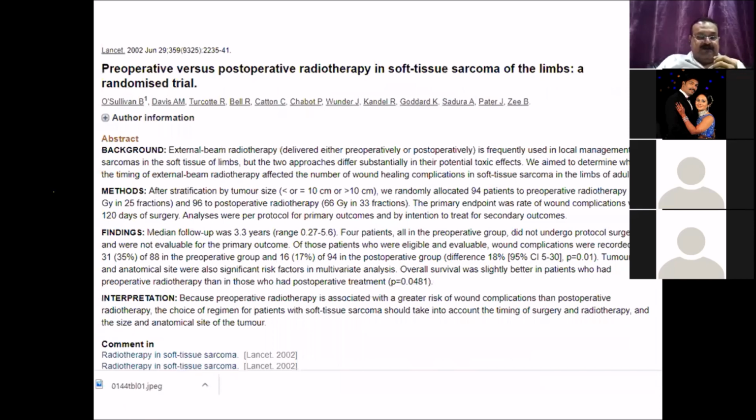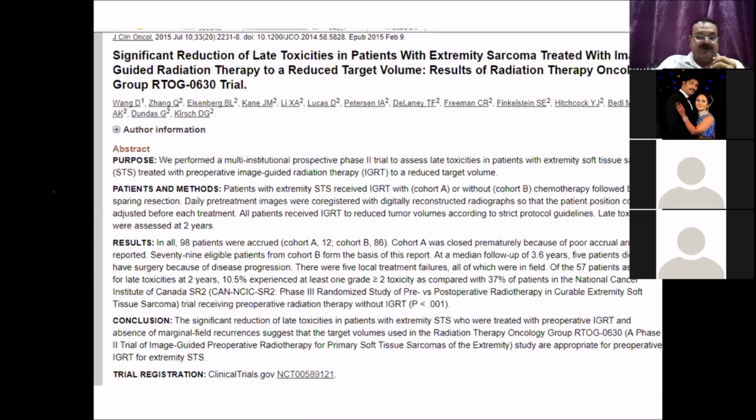And this is the randomized control trial which has been done, and they had a 35% wound complication rate in the preoperative group compared to 16% in the postoperative group. Then there are trials where people are trying different radiotherapy delivery techniques to reduce the complications. The IGRT RTOG 0630 trial is one of them, where they used IGRT to reduce the target volume and reduce the wound-related complications.